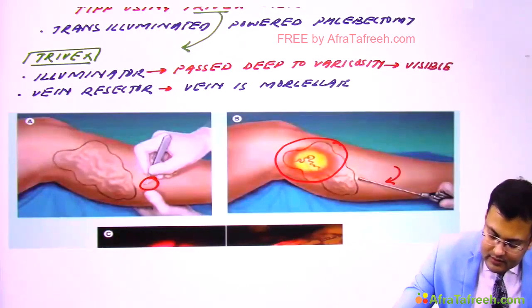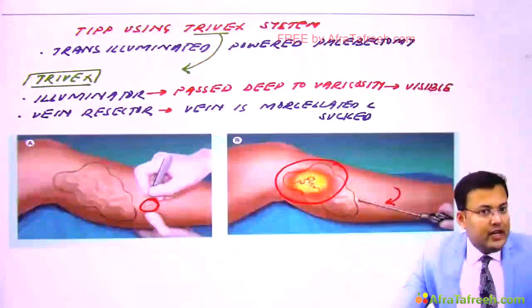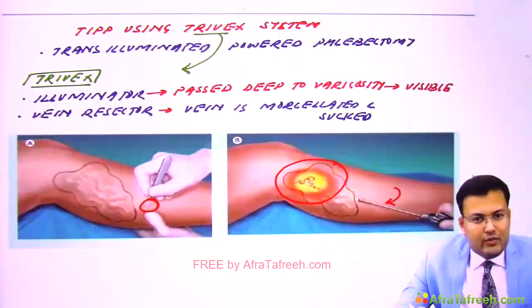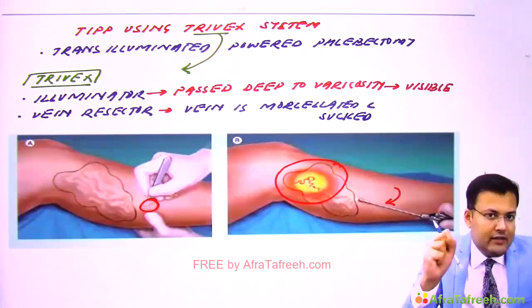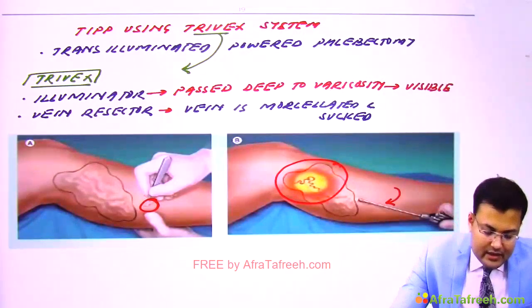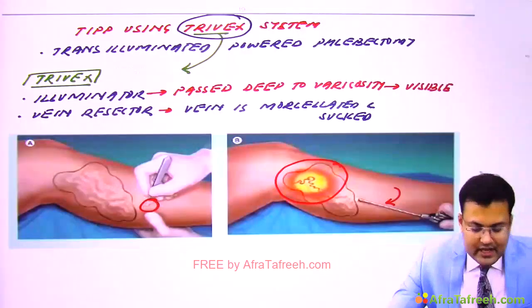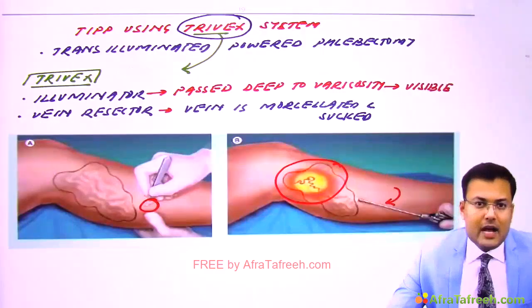Clear? So now see the name again. What's the name? The name is trans-illuminated powered phlebectomy, so we are going to suck the vein. The vein is morcellated and being sucked, and it is using which? The TriVex system, which has an illuminator and a vein resector. So this is TIPP using the TriVex system.